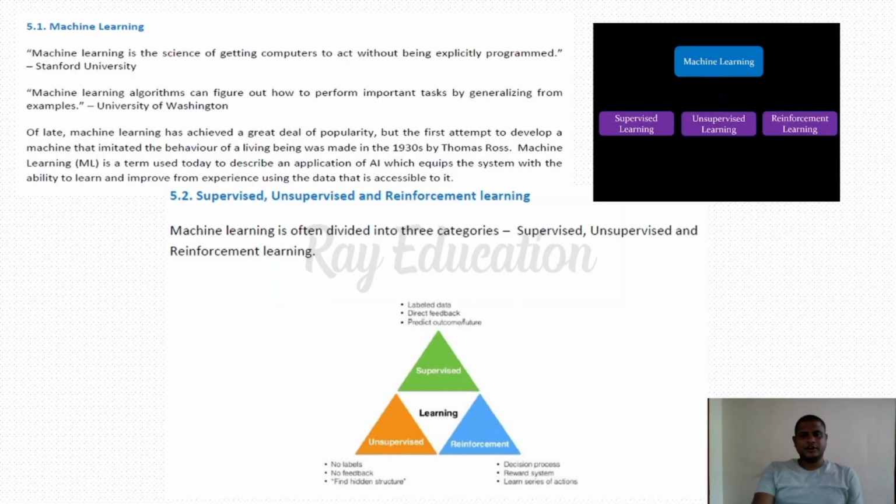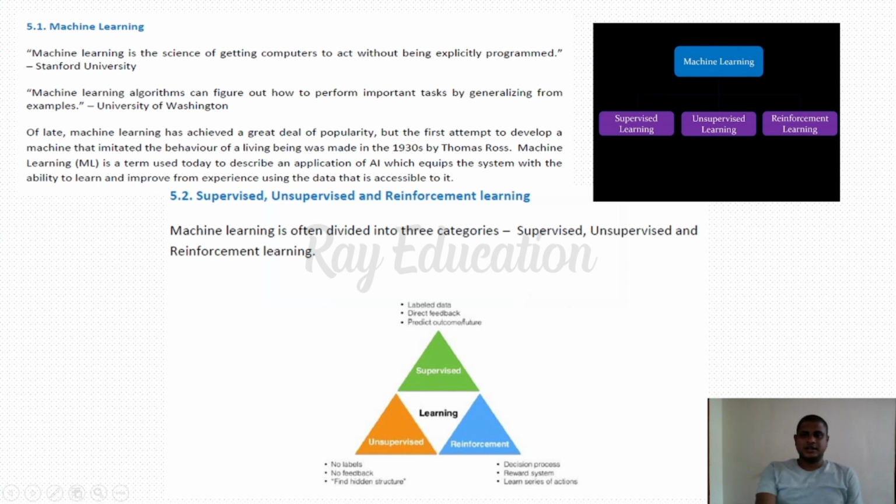Next one. Here we are going to learn briefly about machine learning. Machine learning is a science of getting computers to act without being explicitly programmed. That's the definition by Stanford University. Machine learning algorithms can figure out how to perform important tasks by generalizing from examples. This is another definition from University of Washington. Just underline the keyword: we are not going to program, it is without being explicitly programmed.